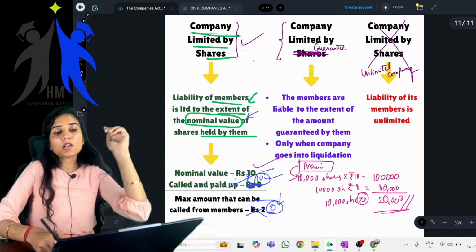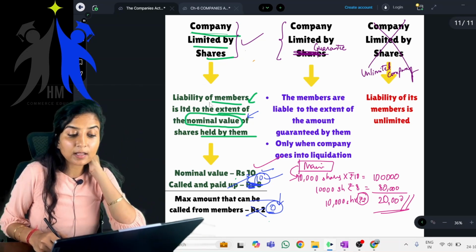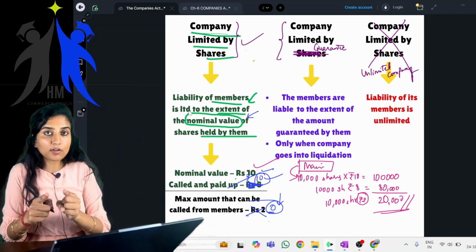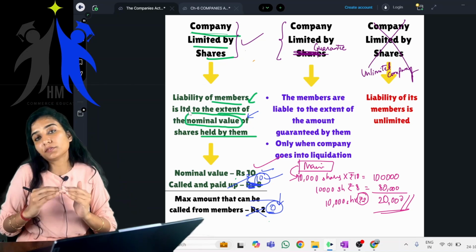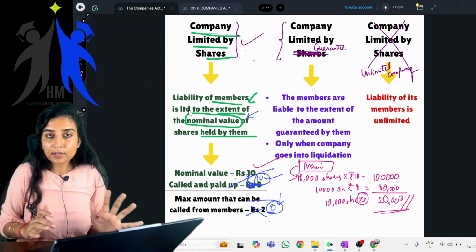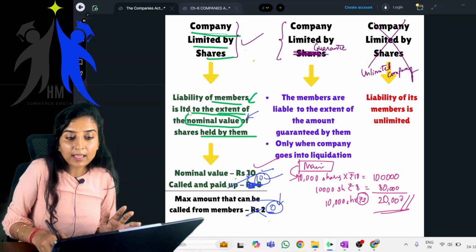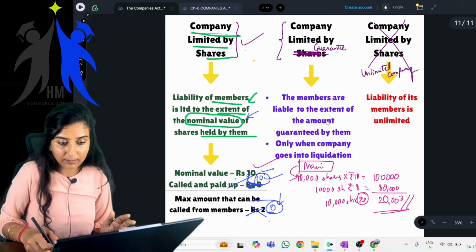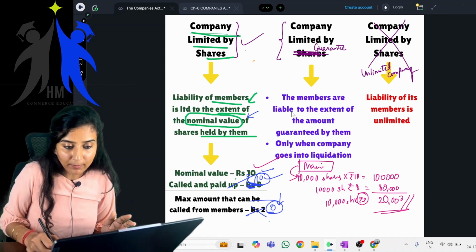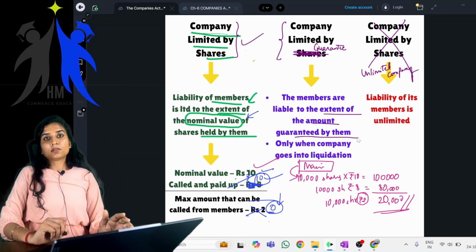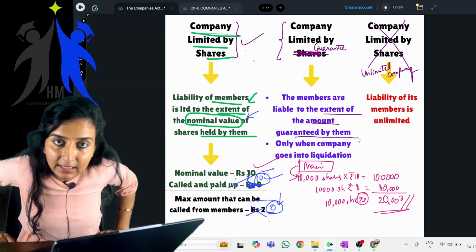In case of company limited by shares, the liability of members is limited to the extent of the nominal value of the shares held by them. You have seen the example. Now company limited by guarantee. Let's read. The members are liable to the extent of the amount guaranteed by them.